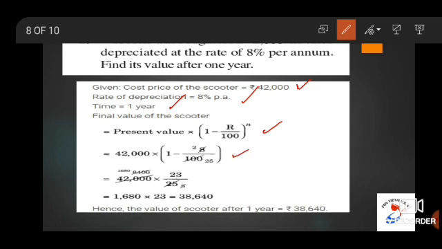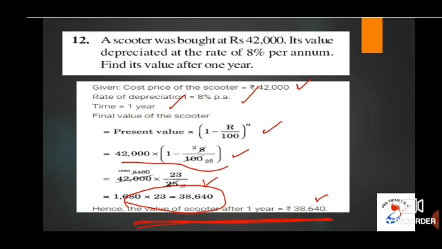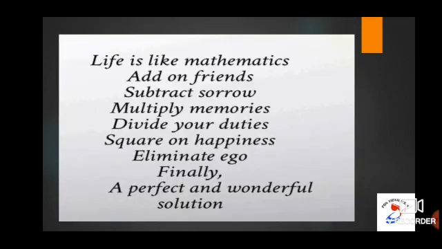So 42,000 into 1 minus 8 by 100. In the next step it will be 42,000 into 23 by 25. So on solving this you will get the net result as 38,640. To conclude, the value of scooter after 1 year is rupees 38,640. Children, with this we are completing this exercise and also this chapter.